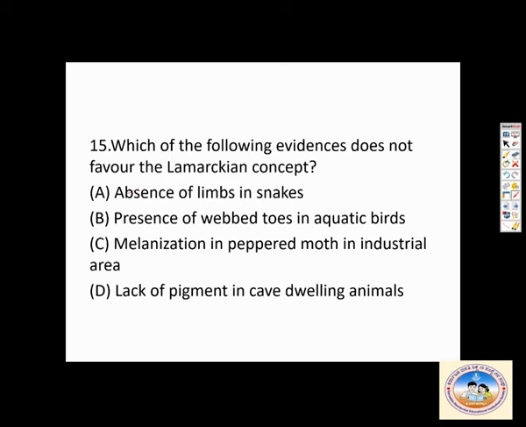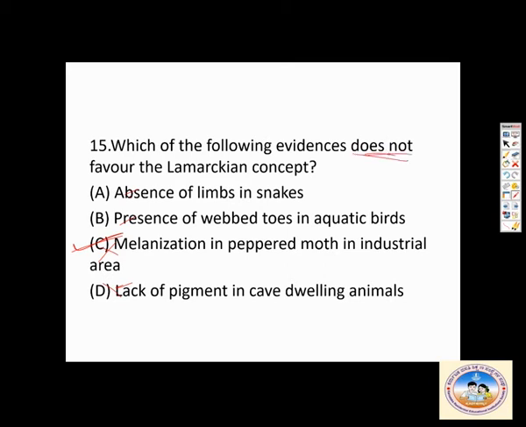A is about disuse. Absence of limbs: if you are not using it, it is gone. B, presence of webbed toes: if you are using it, it is well developed. B is also right. Melanization of peppered moth in industrial area: this is not an example for the Lamarckian concept. It is about natural selection. D, lack of pigment in cave dwelling animals, this option speaks about the Lamarckian concept. So C is the correct answer. They've asked which does not, so C is the correct answer. The other statements are correct.